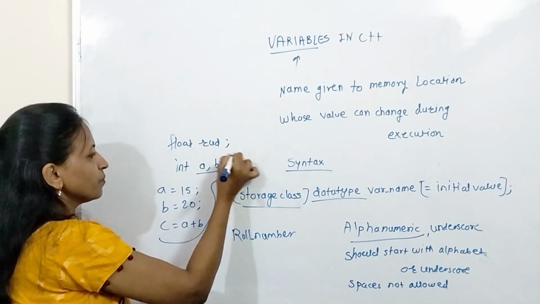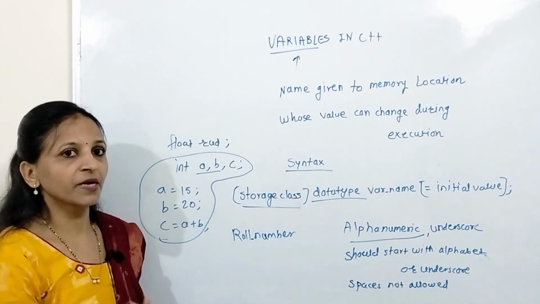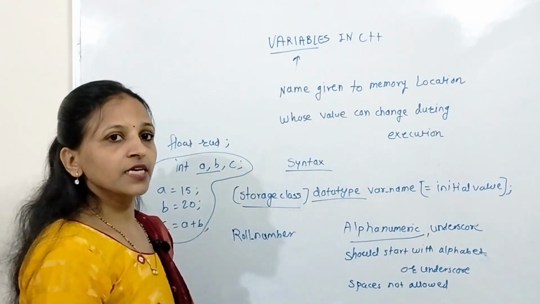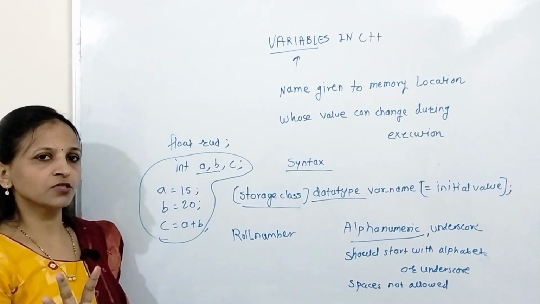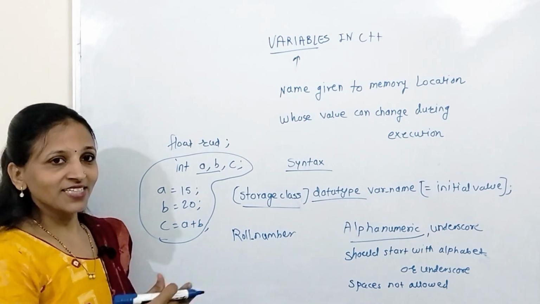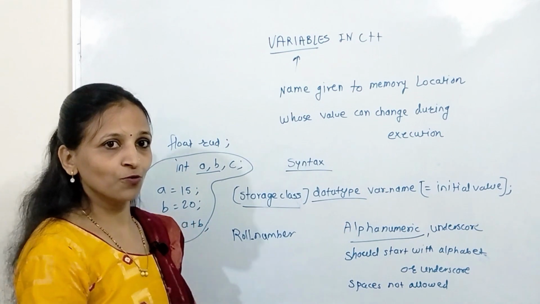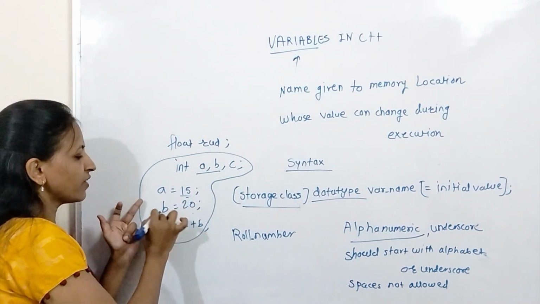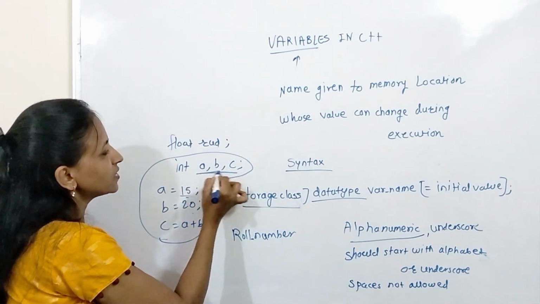Now this is a program to add 2 numbers, but here these are the fixed values 15 and 20. You can accept those values from the user using the cin object. We have discussed something about that cin object. Cin is an object of the istream class actually, that we are going to see in a separate video, that is C++ input output, how to do input output. But just see here, we are assigning value 15 to a, 20 to b, and the addition will be stored inside c.